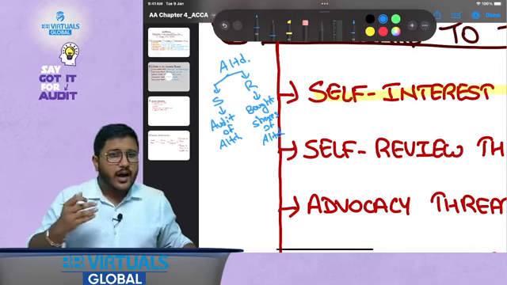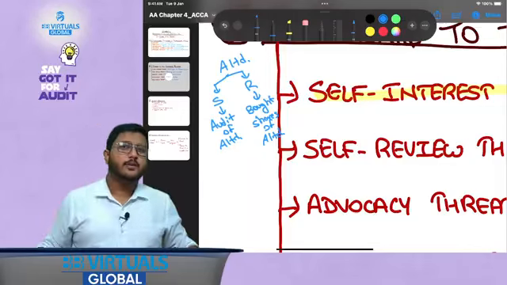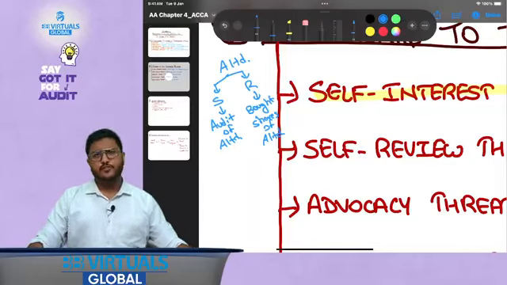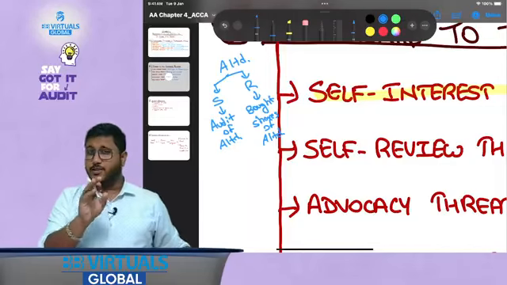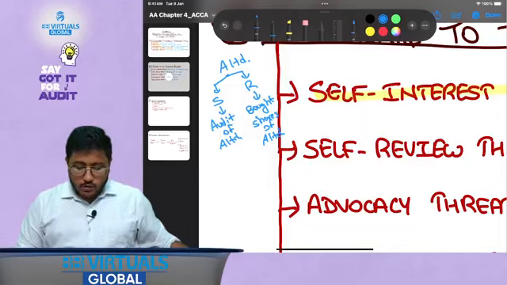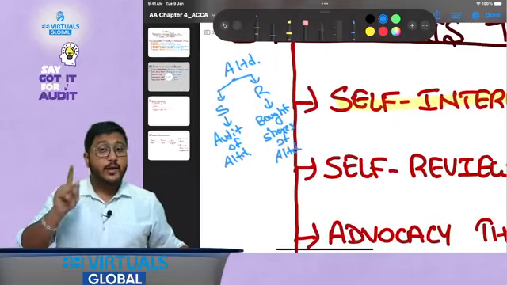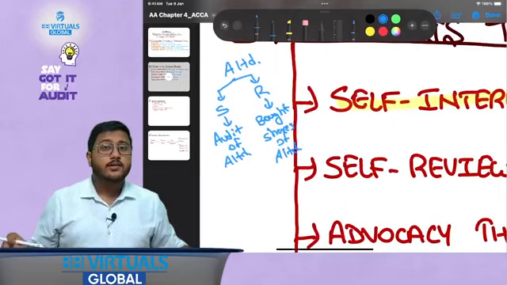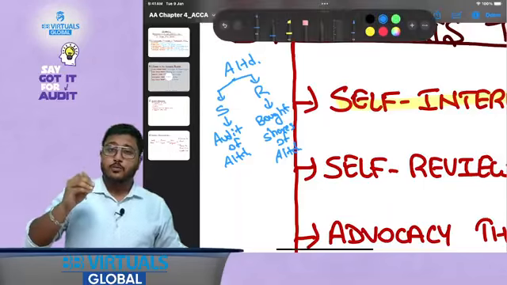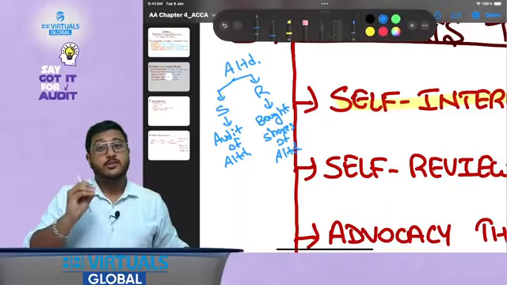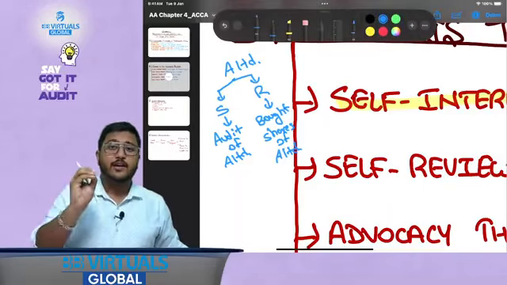Do you think I would be reporting adversely or negatively on this company now? Maybe not. I'm not saying definitely not, but at least maybe not. This might be a threat, correct? So that is why it is said that this is a self-interest threat, where your professional and personal interests are not aligning, as in where they have a clash.